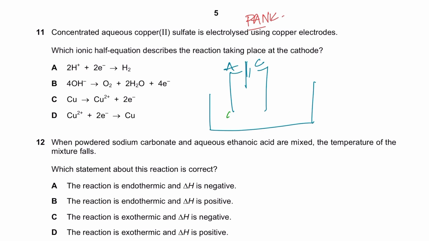So you have the copper 2 plus ions, the H plus ions, the SO4 2 minus ion, and obviously the hydroxide ion. This is the positive and this is the negative terminal, but it's made up of copper, right? That's the thing to note. If it's made up of copper, it's essentially the same thing as the purification of copper, the electroplating we did. The copper 2 plus ion would win the race and go to the cathode, gain 2 electrons and become copper, and obviously the anode, because it's made up of copper,